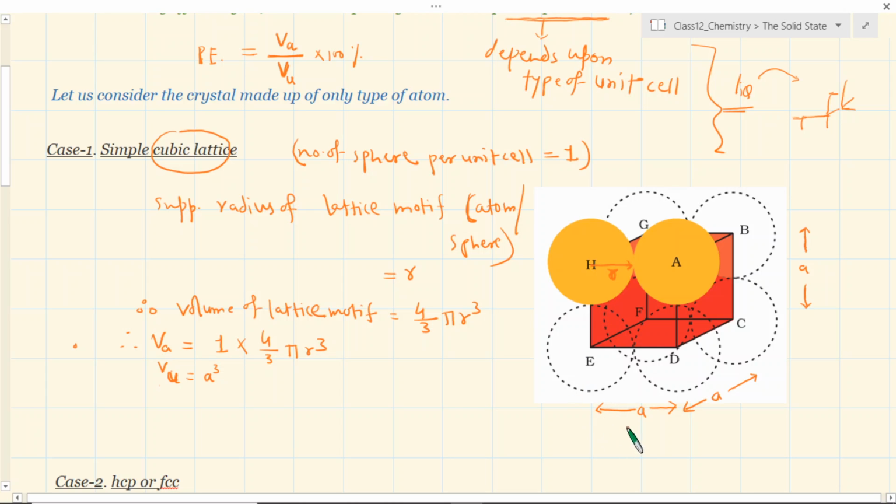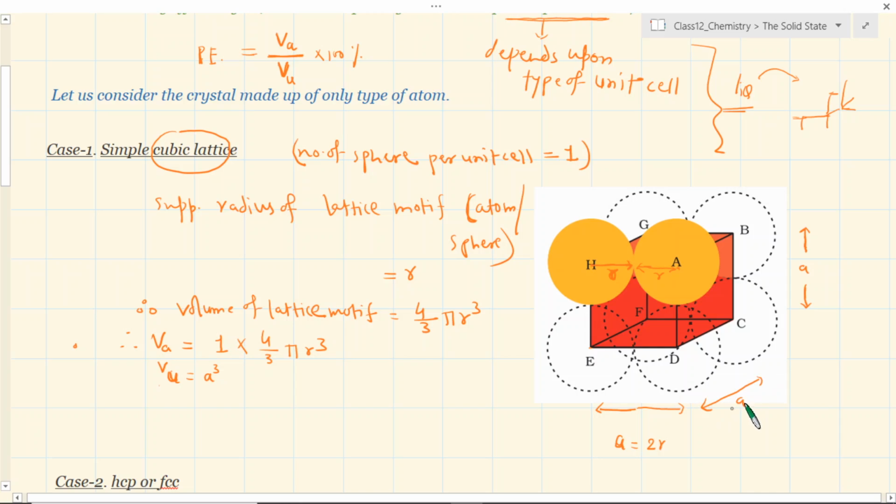This means it becomes your responsibility to define this length, which is like a frame of this unit cell, in terms of r, because you can establish that relation very easily. Okay, you can see that this 1a is nothing but 2r. You can see this because the distance from the center to the center of the two atoms is r plus r. This is one r and this is another r. So from one corner to another corner of the unit cell, if you go across the edge, the distance is going to be 2r. Okay, this is also r.